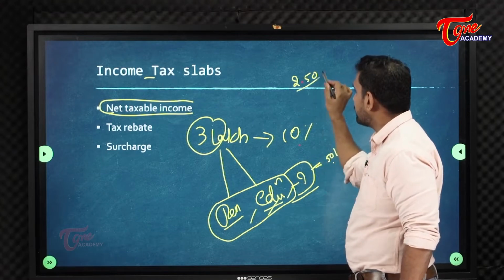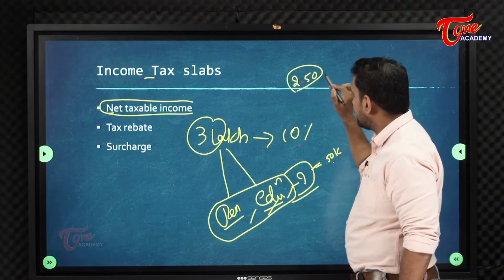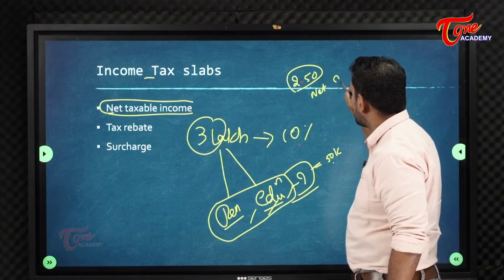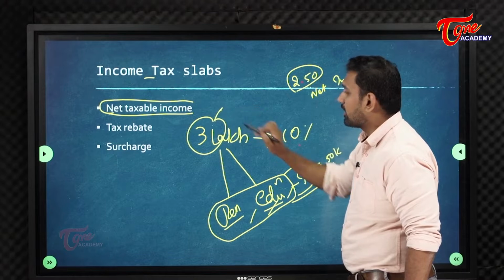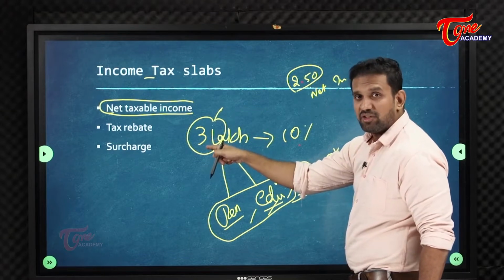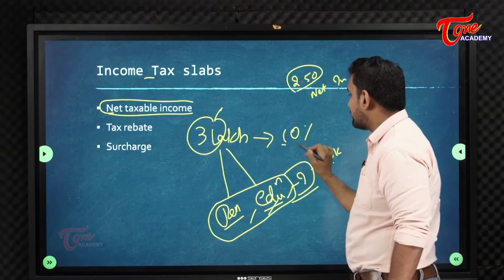So how much am I left with? 2,50,000. This is my net income to be taxed. This is my gross income. So total income is my gross income. On my gross income, what is the tax?